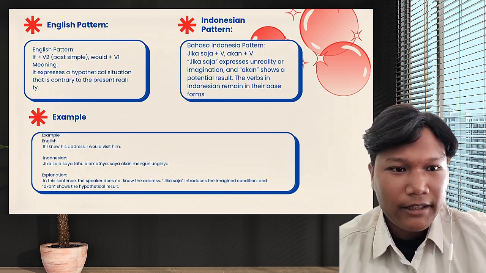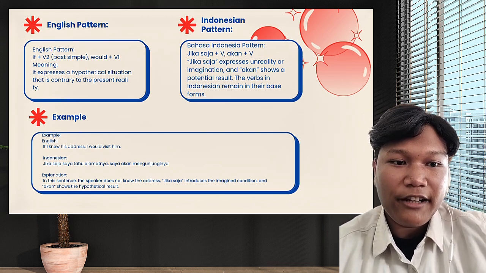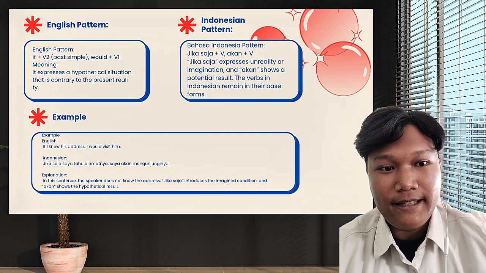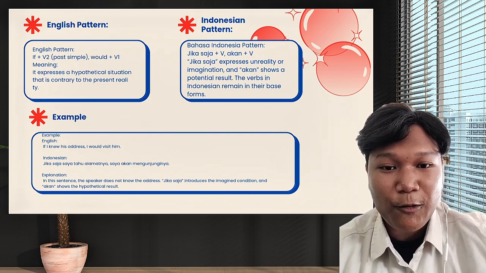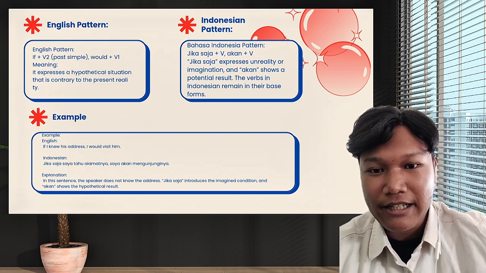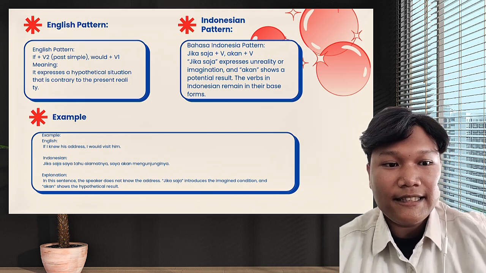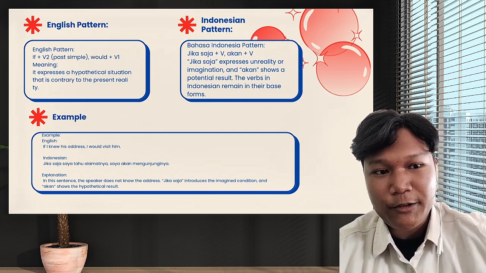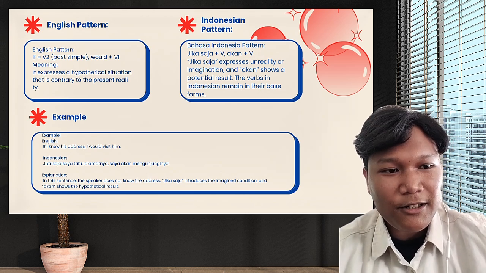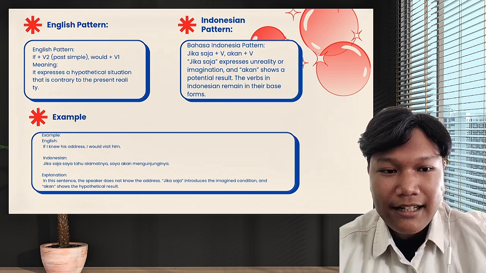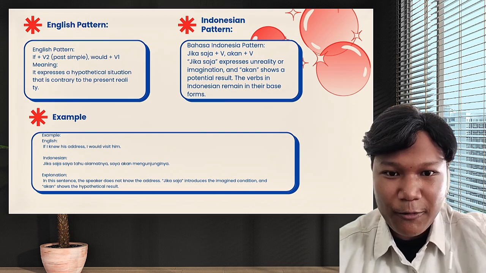So for the example, in English, if I knew his address, I would visit him. In Indonesian, jika saja saya tahu alamatnya, saya akan mengunjunginya. So for the explanation, in this sentence, the speaker does not know the address. Jika saja introduces the imagined condition, and akan shows the hypothetical result.